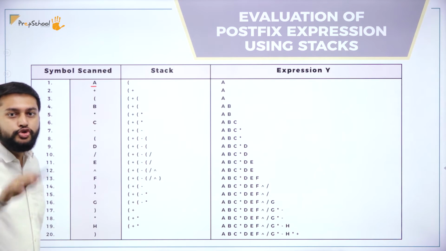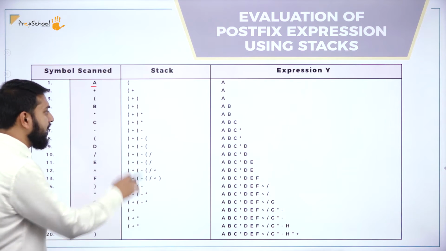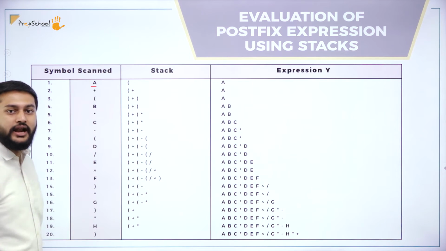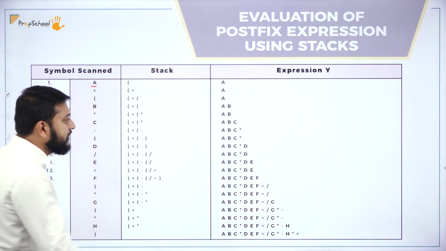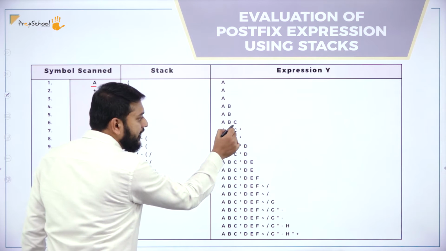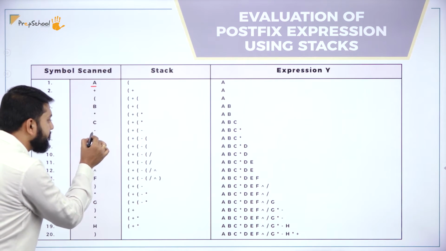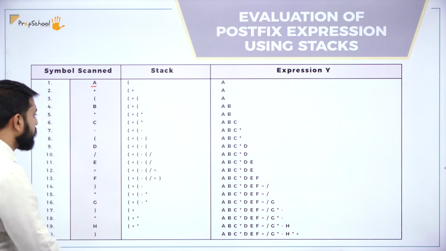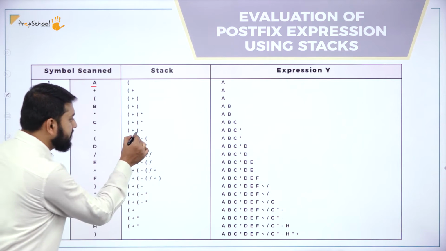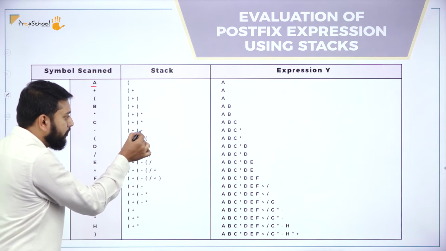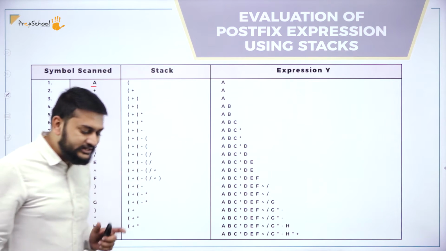What is the next one I have? I have star. Star, I should insert into the stack. Next line, what is the next thing that I have? I have C. C should go to the expression. Please observe, already I had A, B, so I will insert C here. What is the next one after C? I have minus. Minus should go to the stack. Sir, here I had star, but where is the star here? I have only minus.